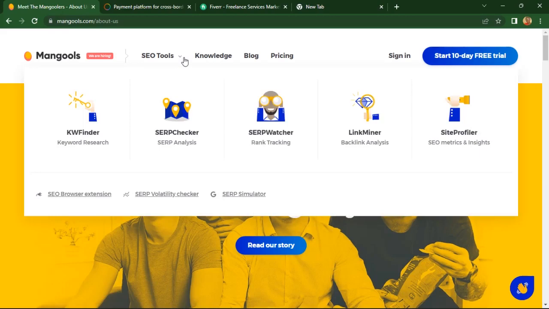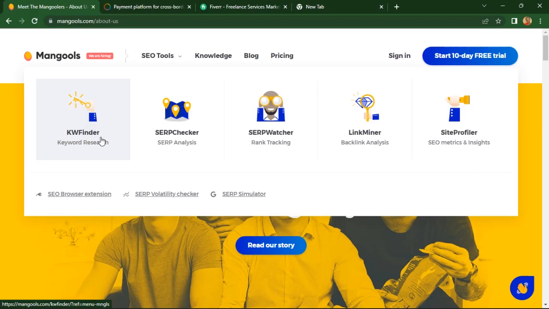It's an application that has a lot of tools you can use for digital marketing, like keyword research, SERP checker, SERP watcher, link miner, site profiler, and so on and so forth. You can check out the purpose these tools serve. If you're a website content creator or a YouTube content creator, you need to search for ranking keywords, and Mangoose will help you know these ranking keywords to look out for when creating your content in order to rank very well.